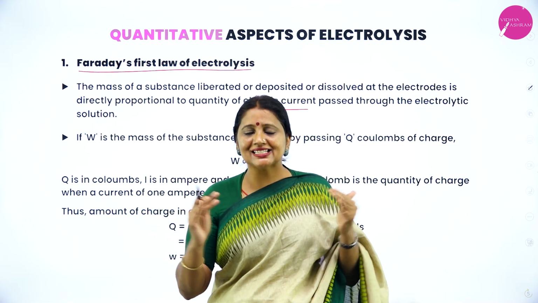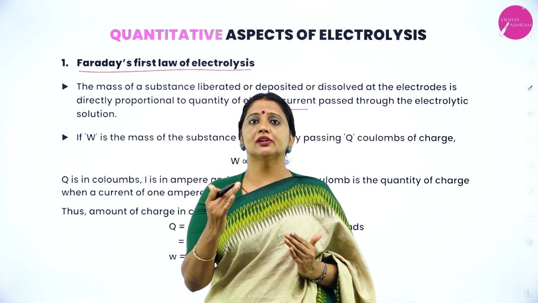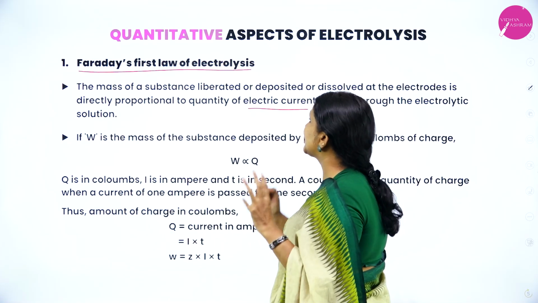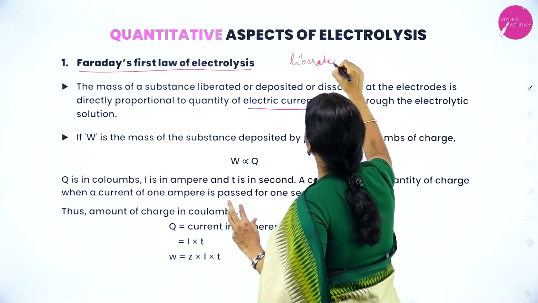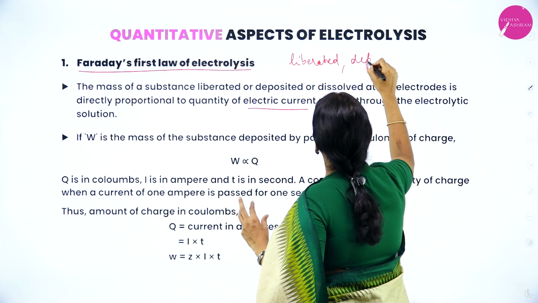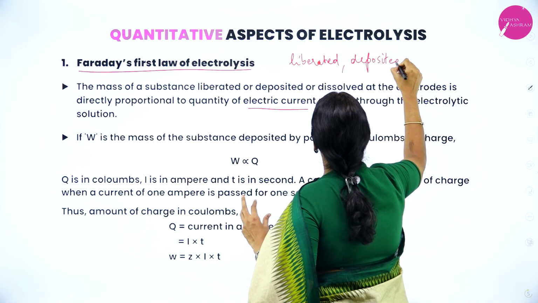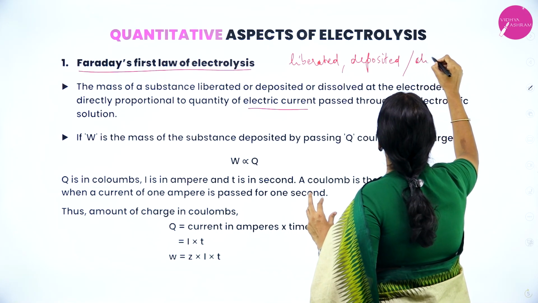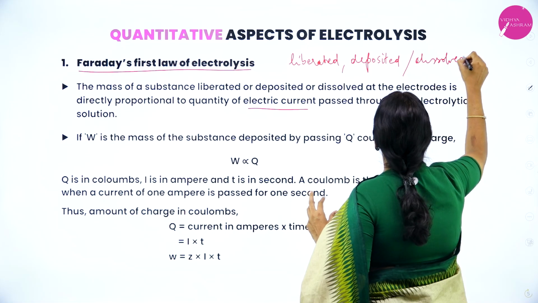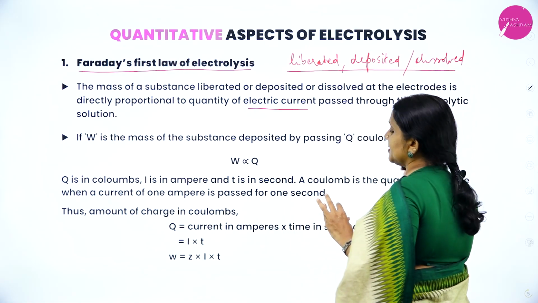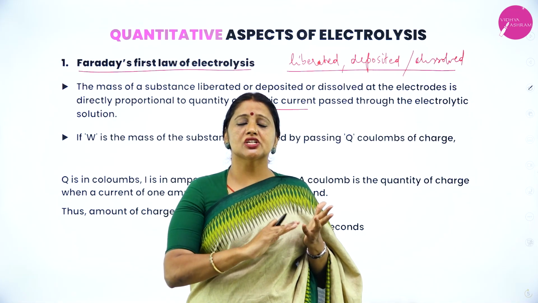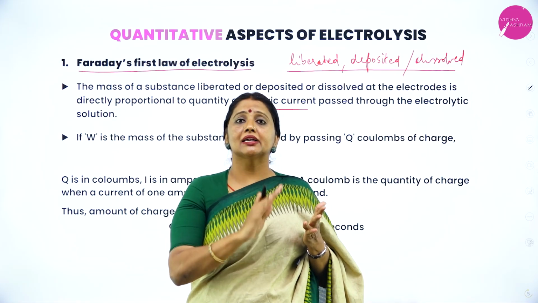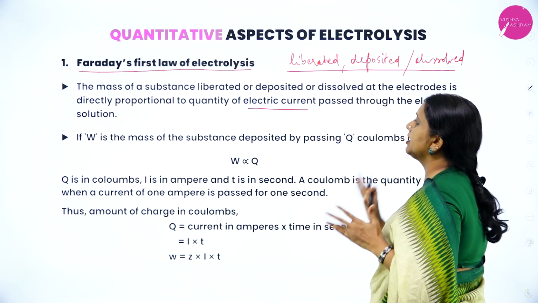When you pass electric current through an electrolytic solution, some mass either gets liberated, or gets deposited, or gets dissolved. What are the three possibilities at the electrodes? Either deposition, dissolution, or liberation.